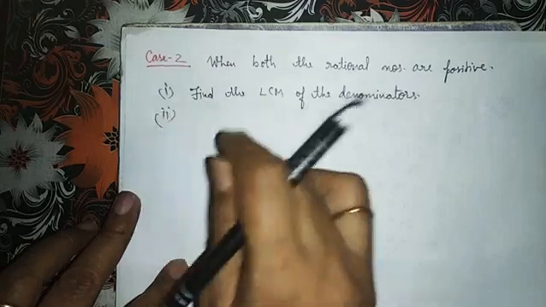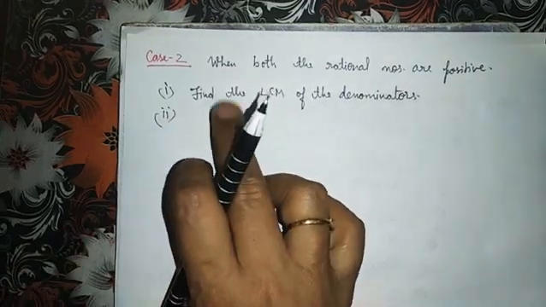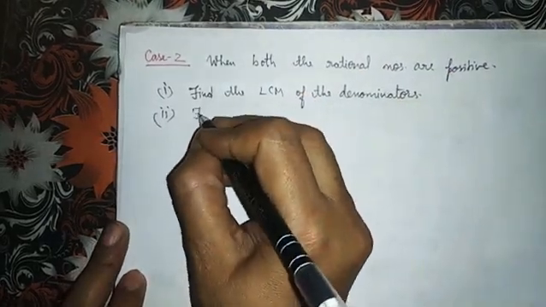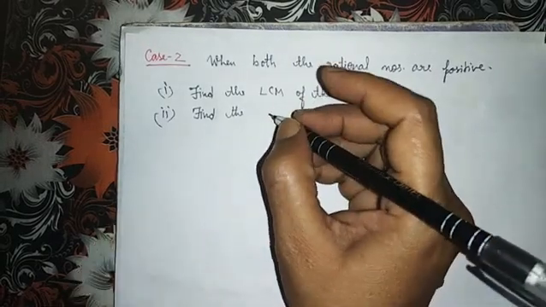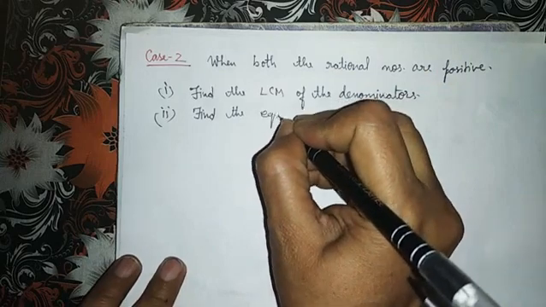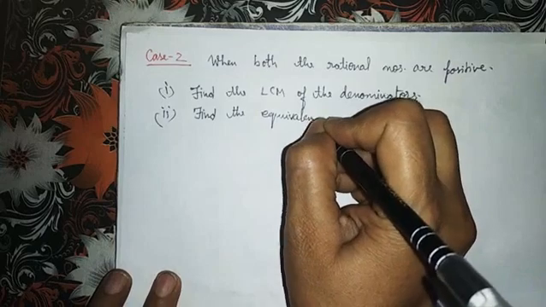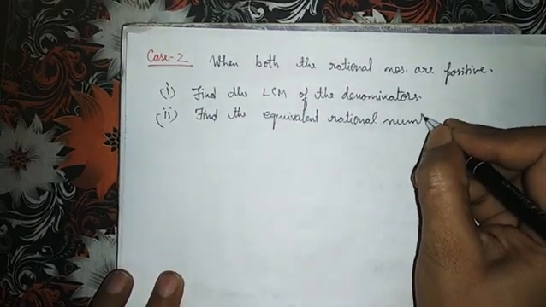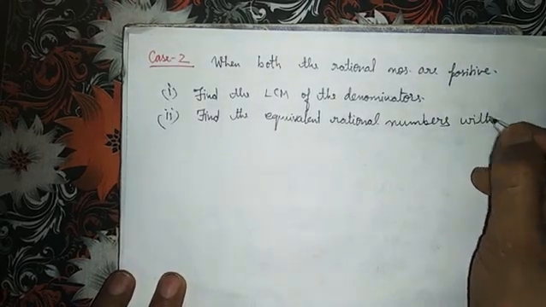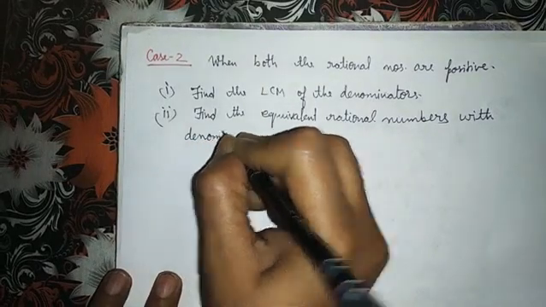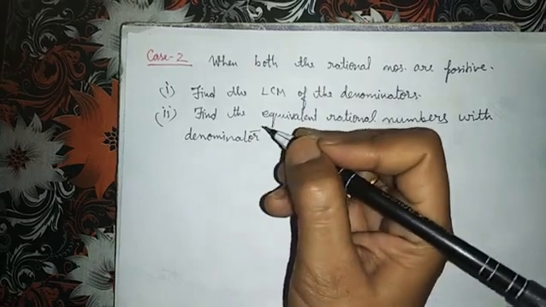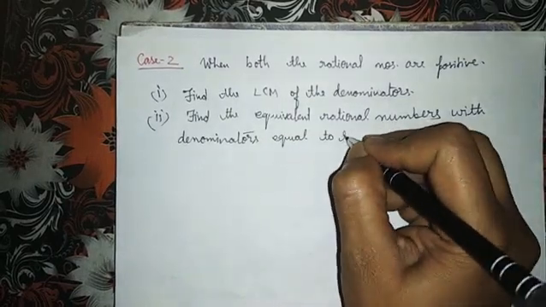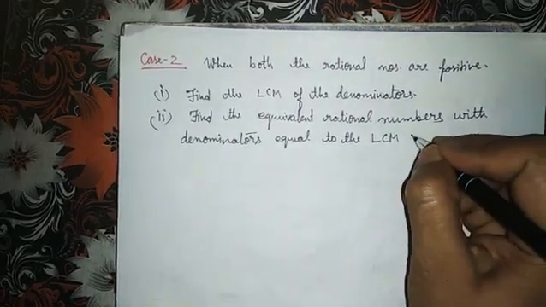After this, you will find equivalent rational numbers with denominator equal to the LCM obtained.